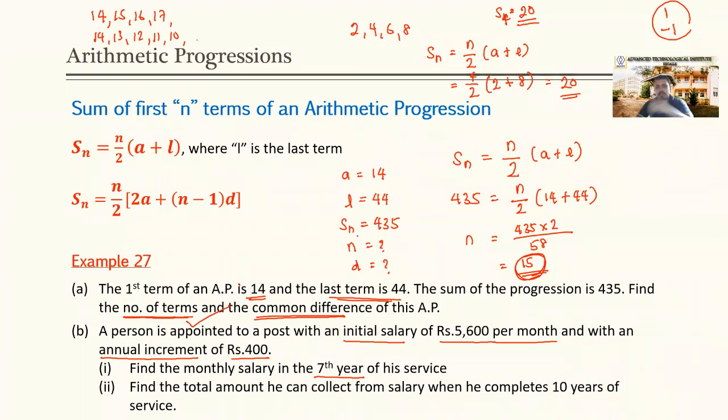We need to find the summation here, the total amount. So we have two options. Either we can use this formula or the second. As per this example, what is the formula we need to use?